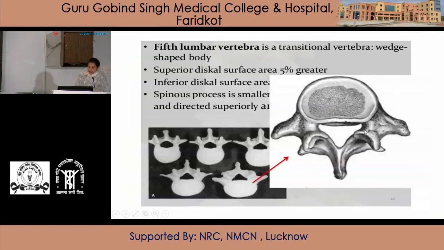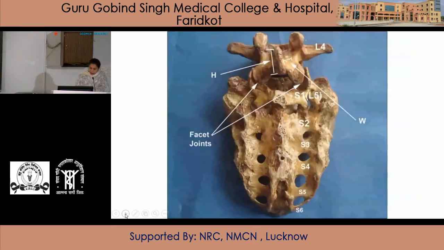So these are the features of the fifth lumbar vertebra. First is the gap. Second, the spine is short and rounded. The body is largest of all lumbar vertebrae and its transverse processes are short and attached to the whole thickness of its pedicle. So this is all about the lumbar vertebrae: L1 to L4 are typical and L5 is the atypical vertebra.